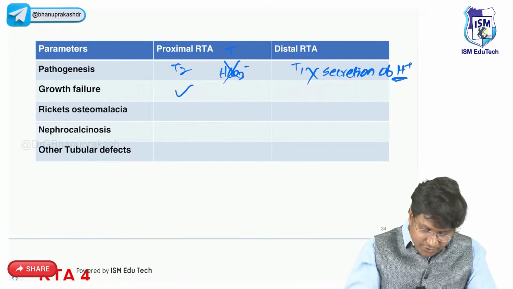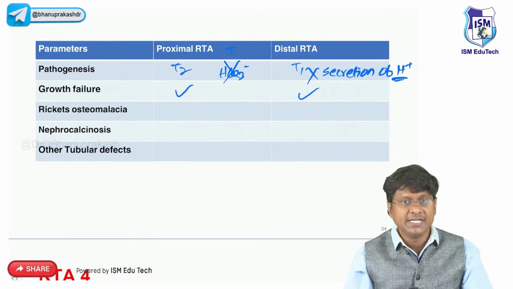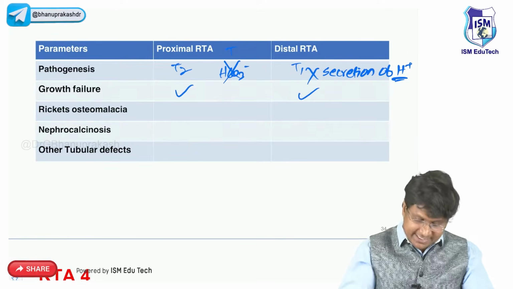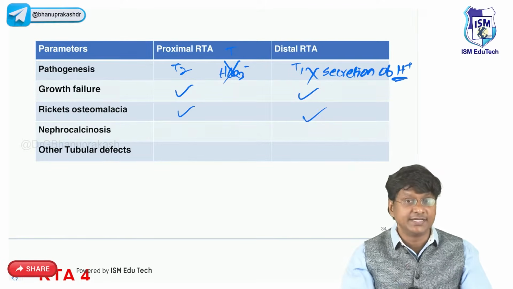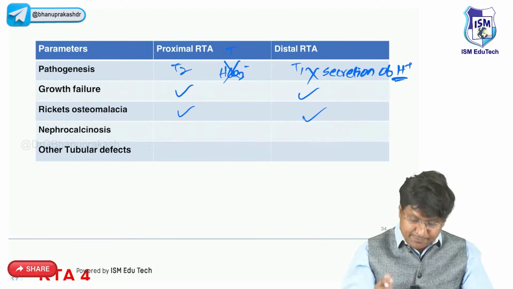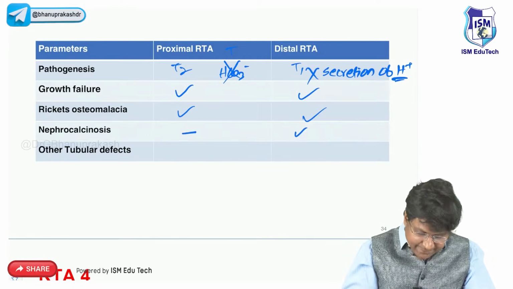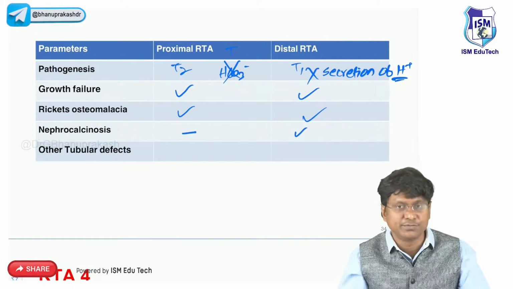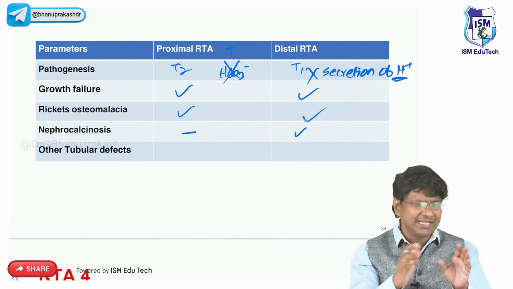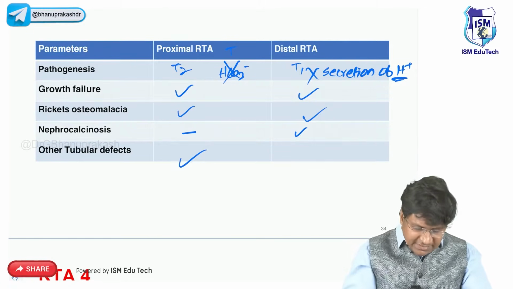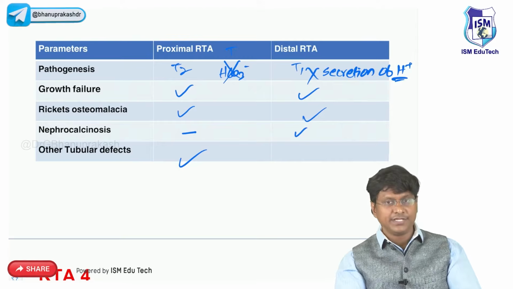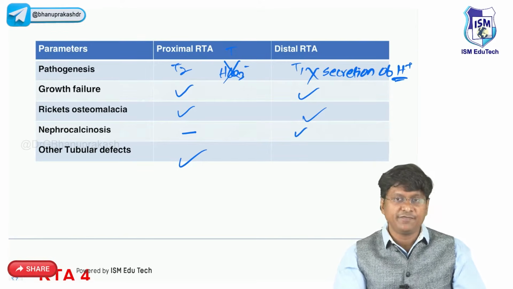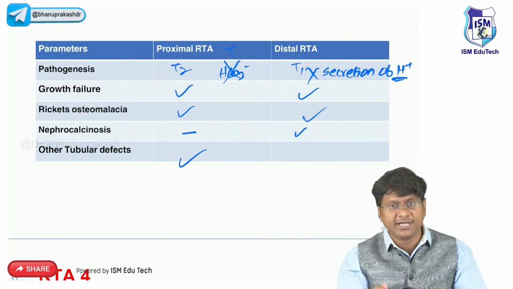And growth failure is present in both of these conditions. Rickets and osteomalacia are also present in both of these conditions. Nephrocalcinosis is present in type 1, absent in proximal renal tubular acidosis. And what are the other tubular effects? That is very common in the case of Fanconi. Your type 2 is your Fanconi, where you can have other tubular effects.